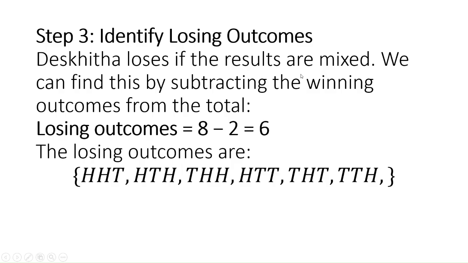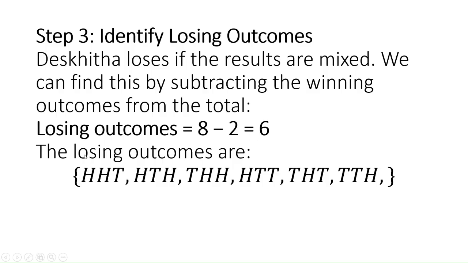If all are the same, she is going to win, and those are only 2 out of 8. So we can find this by subtracting the winning outcomes from the total. How many losing outcomes will be there? Losing outcomes will be 8 minus 2, that is 6. 2 are winning outcomes, so 8 minus 2, 6 will be there.